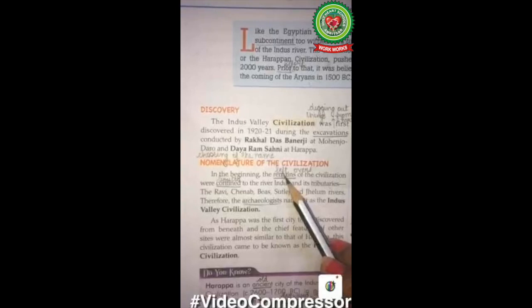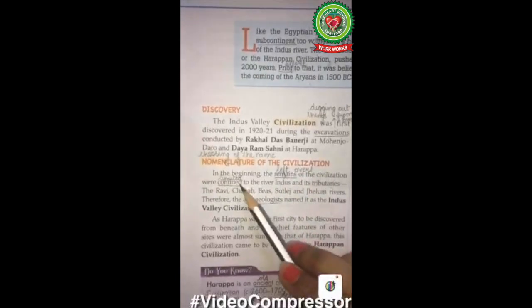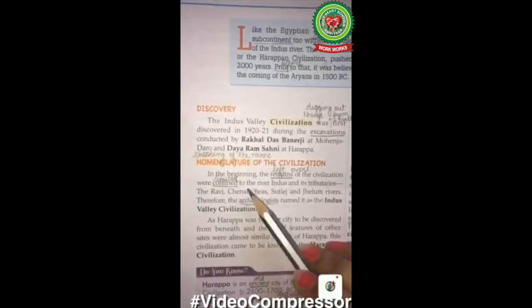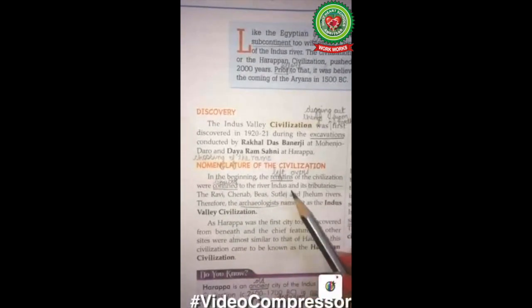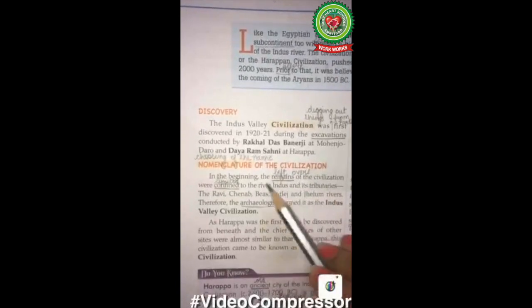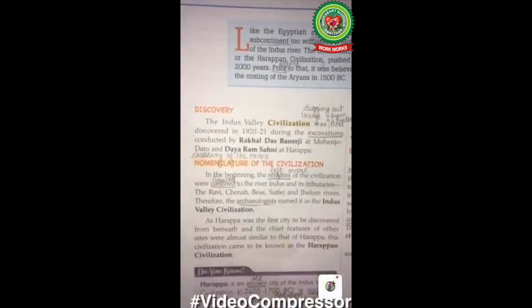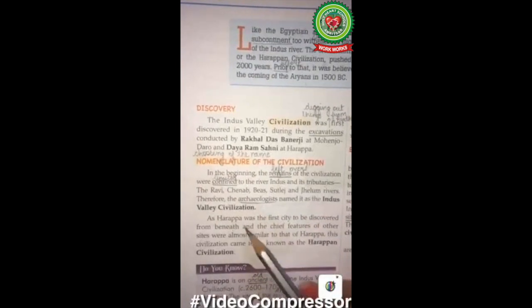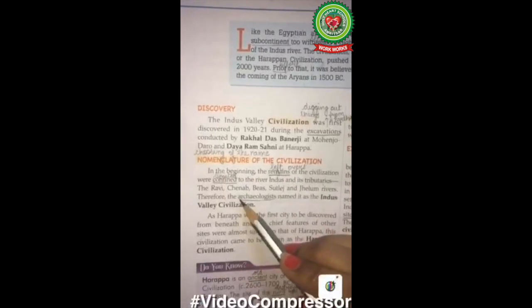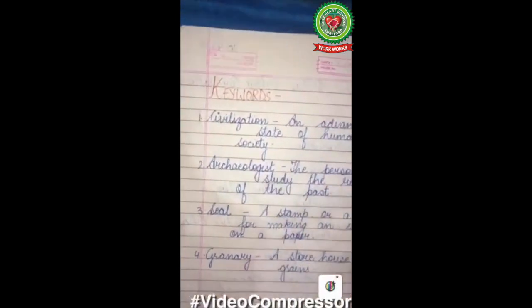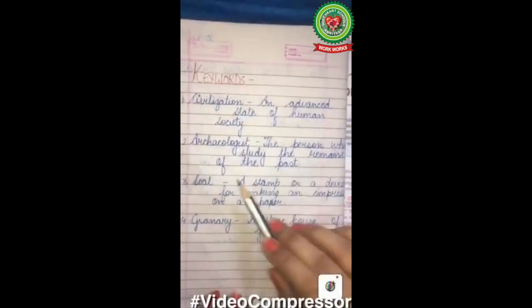Remains means leftover, confined, limited. It means the search was confined to the river Indus and near its tributaries only. The leftovers we got were near the tributaries of the river Indus only. That's why archaeologists have given the name Indus Valley Civilization. Here the new word comes, archaeologist. By archaeologist we mean the person who studies the remains of the past.